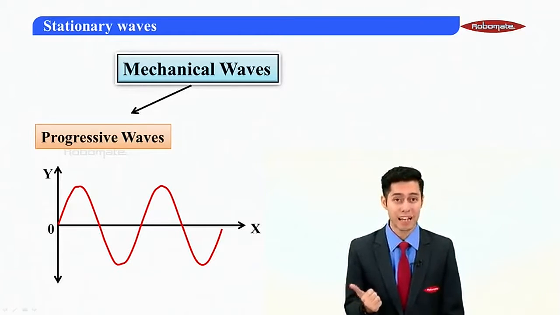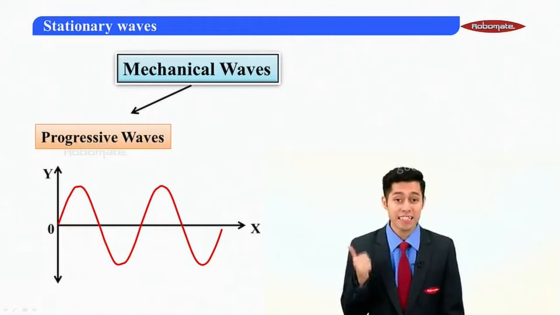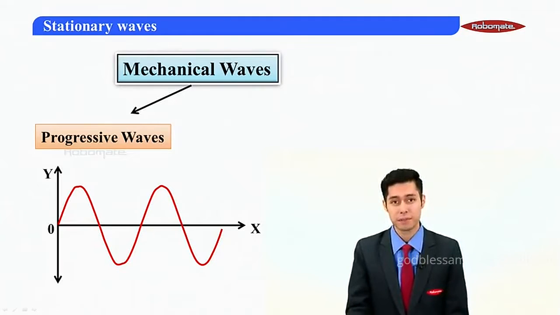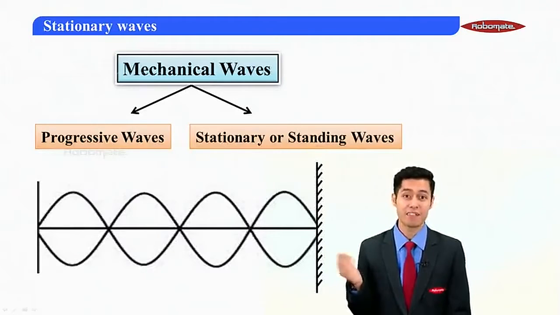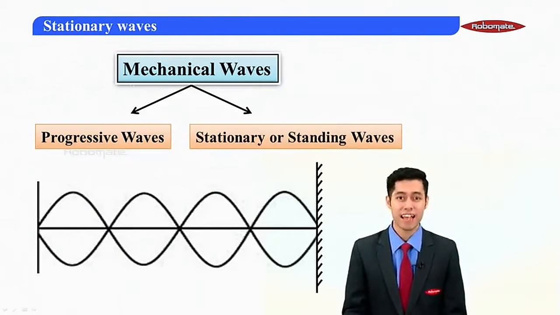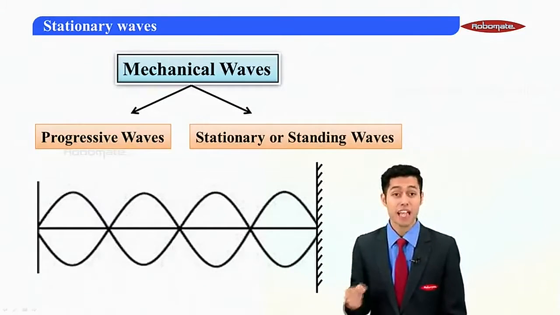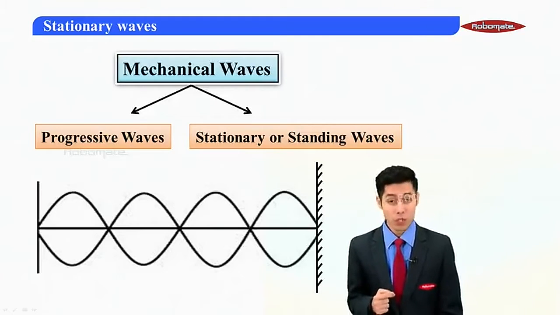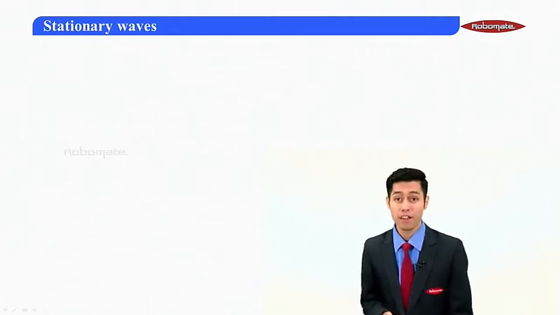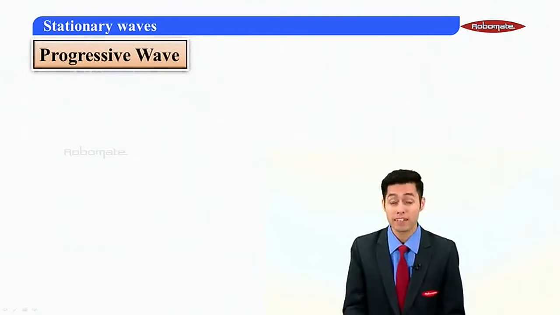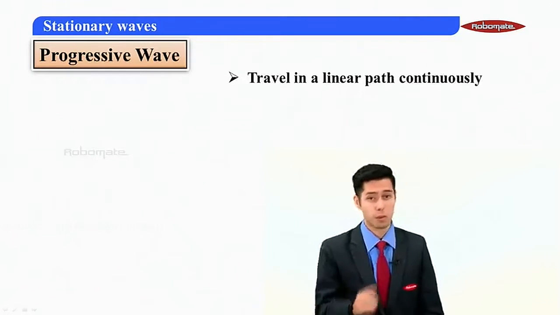In the following diagram, we can see a wave which is progressing in one direction, and such a wave is a progressive wave. Moving ahead, the second type of wave is called a standing wave or stationary wave. And students, this standing wave or stationary wave is what our chapter is all about. Before moving ahead, we would like to revise what we have already studied about progressive waves. There are certain properties of progressive waves. Let us discuss those properties.